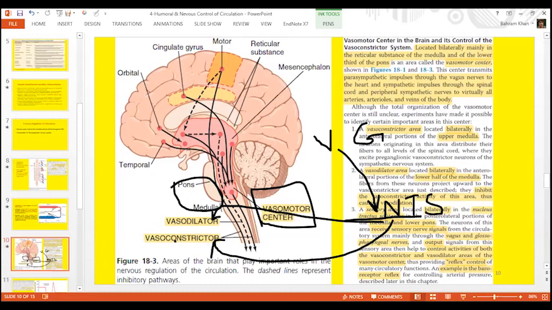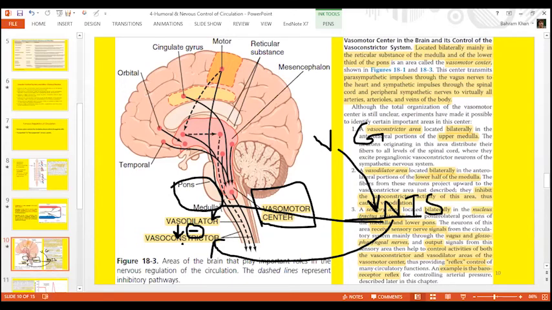On the other hand, the vasodilator area has an indirect effect. So this will inhibit the vasoconstrictor area. Vasodilator will send inhibitory signals to the vasoconstrictor area. Inhibition of vasoconstrictor area will cause vasodilatation.